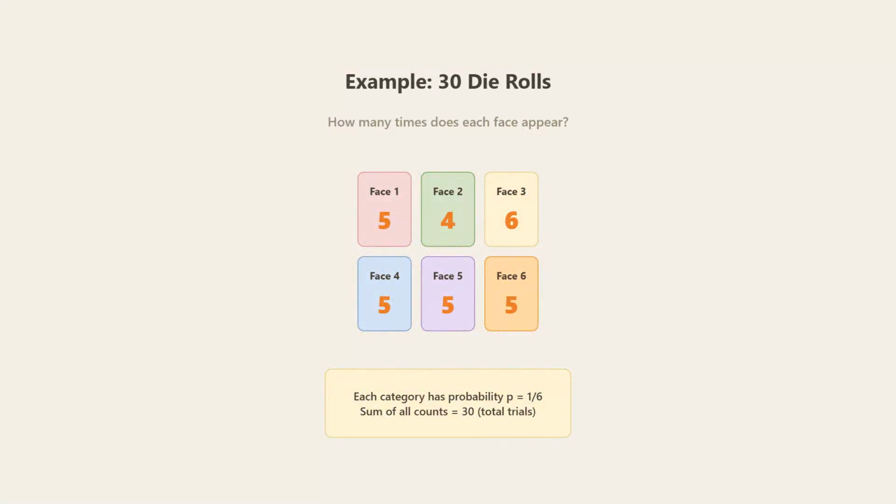Let's see an example with 30 die rolls. Face 1 appeared 5 times, face 2 4 times, face 3 6 times, and so on. Each category has probability p equals 1/6. Notice how all the counts sum to 30?